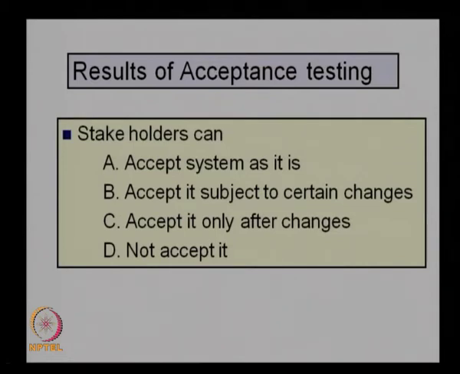And the last option is not to accept it. The stakeholders can simply say that it is not meeting the requirements, and therefore we cannot accept the system, and it needs to be redesigned. There is no other option here. The system needs to be redesigned, and the acceptance test repeated, and once it is qualified after the acceptance test, only then will it be accepted by the stakeholders. So, these are the 4 options for stakeholders.